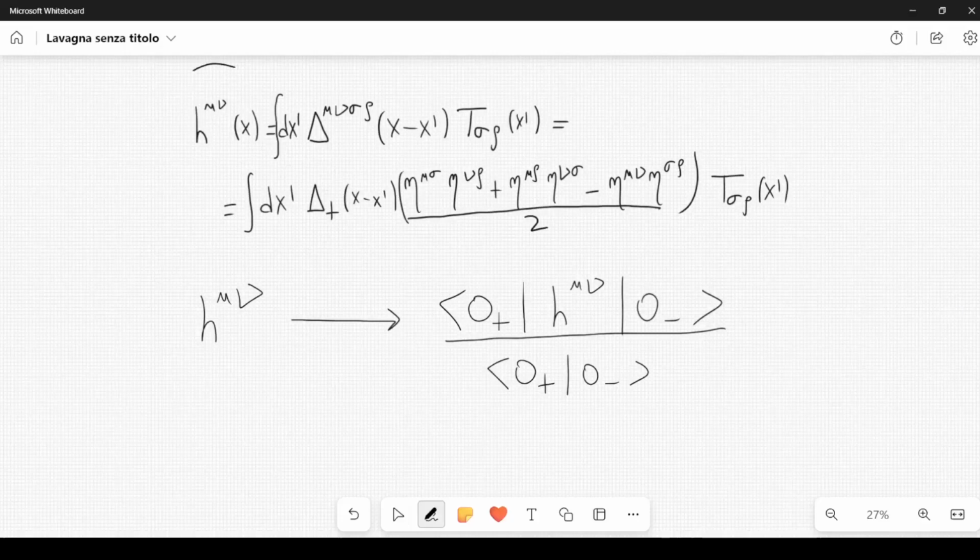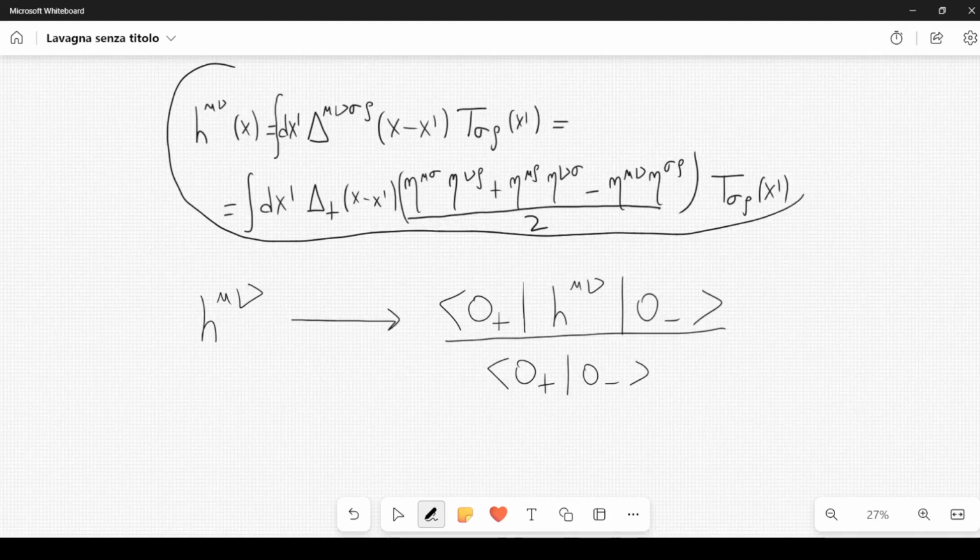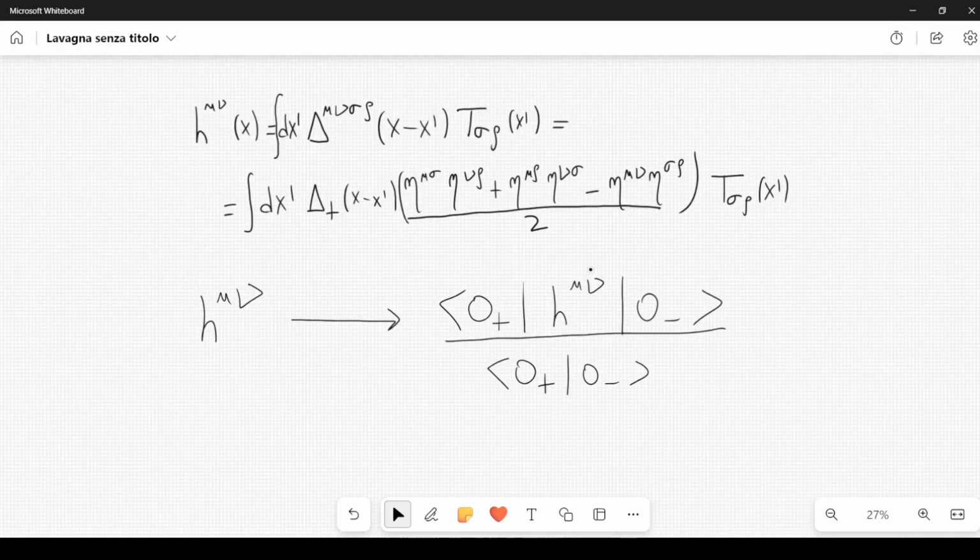This is the formula that we found for the field h mu nu. So this is the solution to Einstein's field equations, in particular in the weak gravitational field. And let me repeat myself, it's weak because the metric g mu nu has been expanded like this, eta mu nu plus a small perturbation of the Lorentz metric. We called the small perturbation h mu nu.